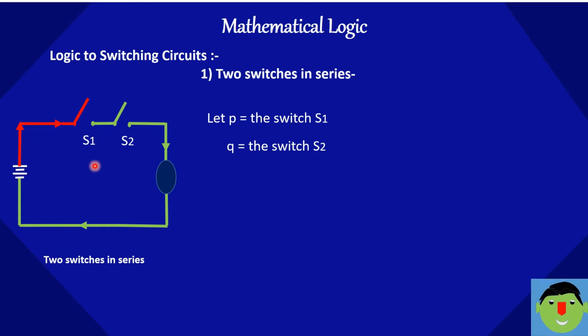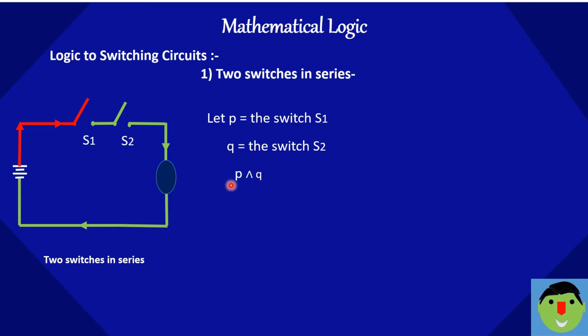You can see here that both switches P and Q should be on, then only the electric current completes the circuit and the bulb will glow. So P and Q should be on, and only then will the bulb glow.